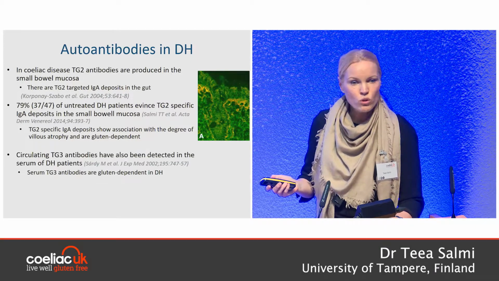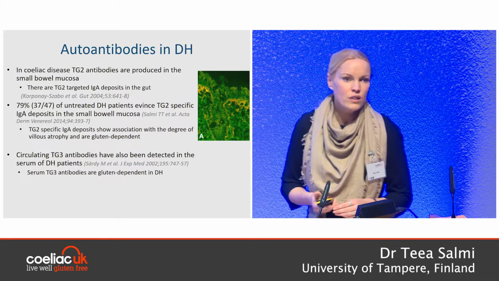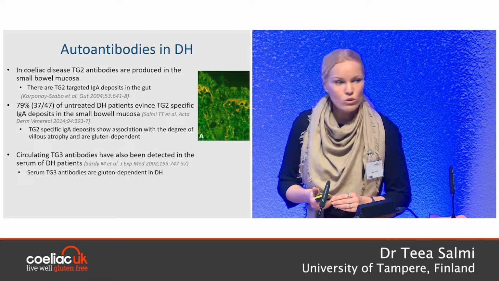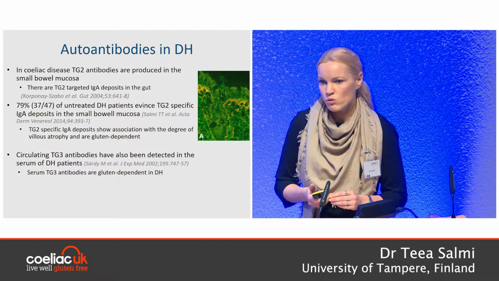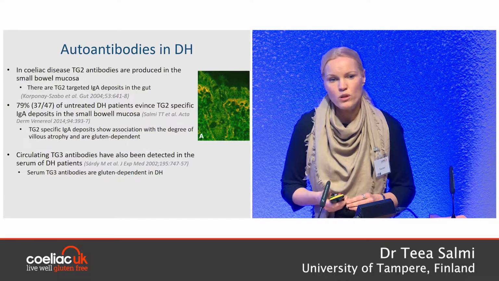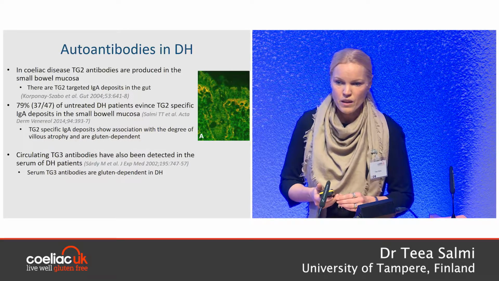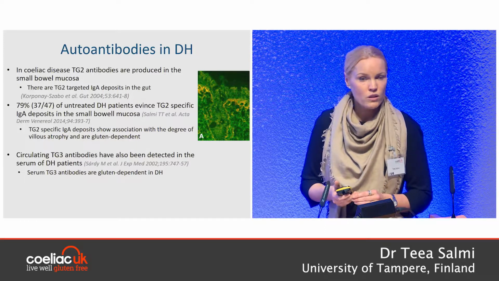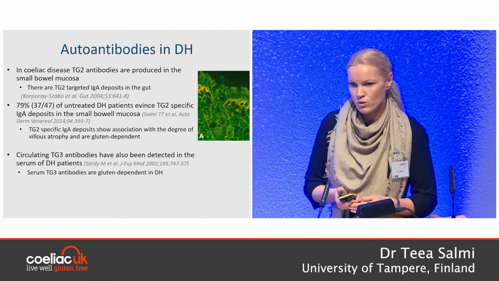I want to mention shortly transglutaminase 3 antibodies in the serum. These are not in clinical practice, but very interesting. I told you that the skin response in dermatitis herpetiformis is directed against transglutaminase 3, but the antibodies that we measure from serum are transglutaminase 2 antibodies. However, we know that there are often transglutaminase 3 antibodies in the serum of dermatitis herpetiformis patients, but we don't know what the role of these antibodies is.